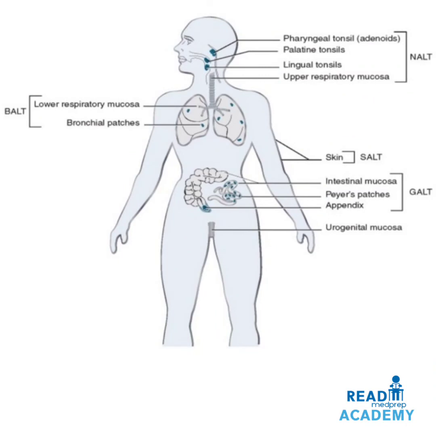Here in this image you can see the different types of MALT tissue. The nasal associated lymphoid tissue, like the pharyngeal tonsil or adenoids, palatine tonsils, lingual tonsils and the upper respiratory mucosa. BALT, which is the bronchial associated lymphoid tissue, the lower respiratory mucosa and the bronchial patches. SALT, which is associated with the skin. GALT, intestinal mucosa, Peyer's patches and the appendix are included in GALT.